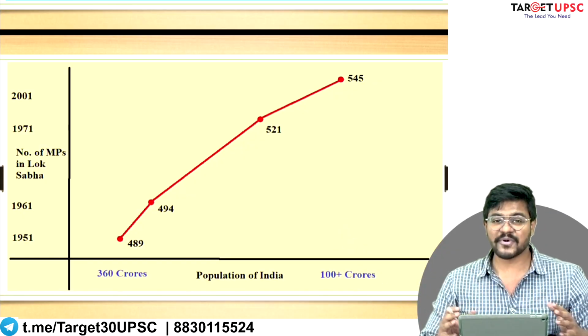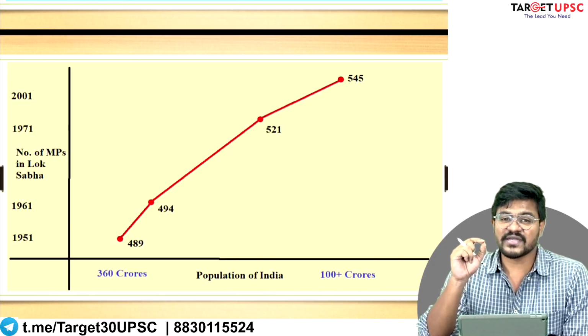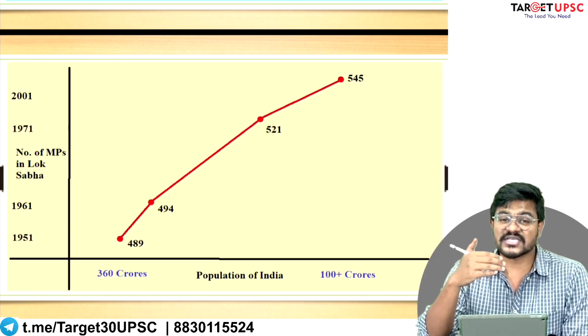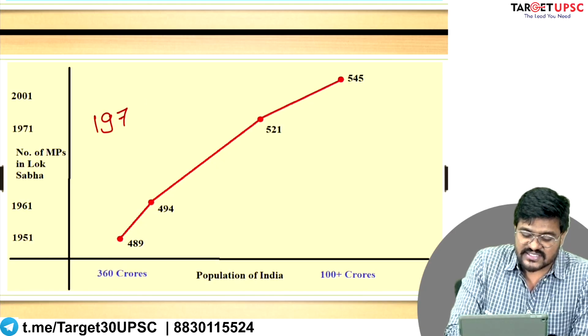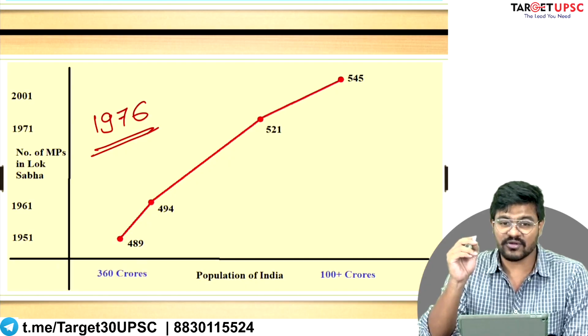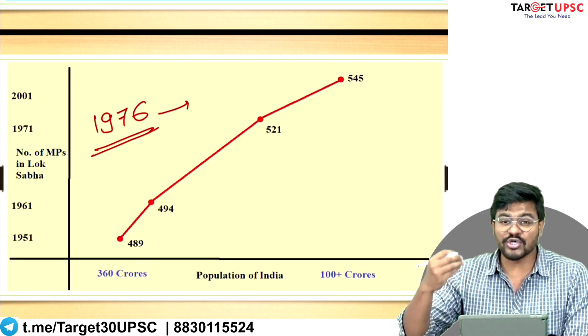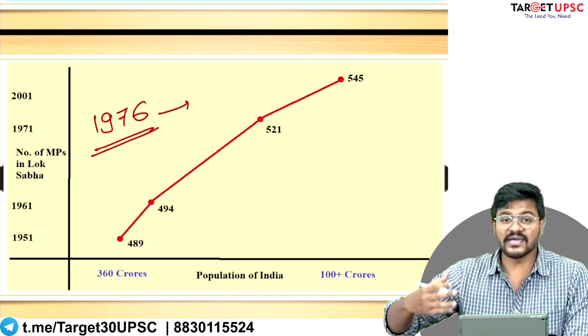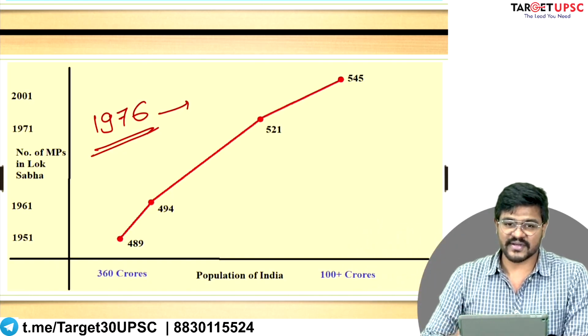That should not happen. That is why the Delimitation Commission of India exercise was suspended twice. First it was suspended in 1976, when we had our first population policy, which said that we should not reward those states that have a higher rate of population growth, because it is not good for our country.